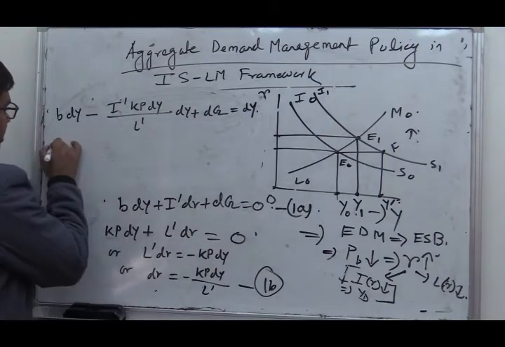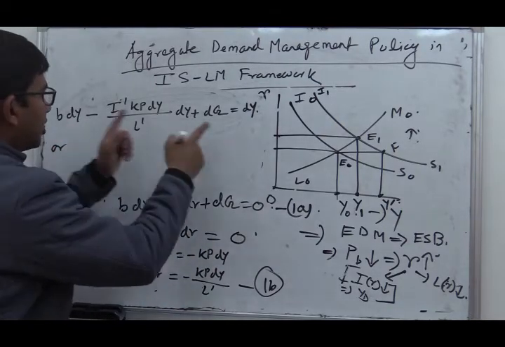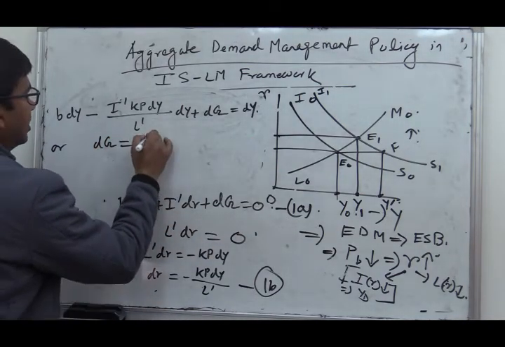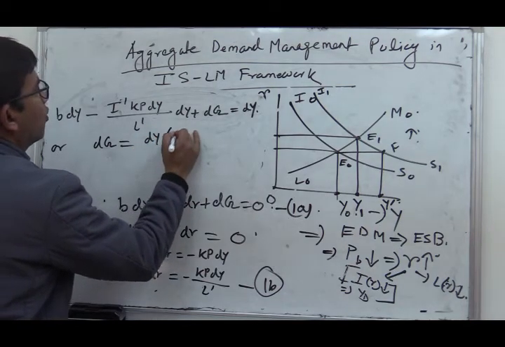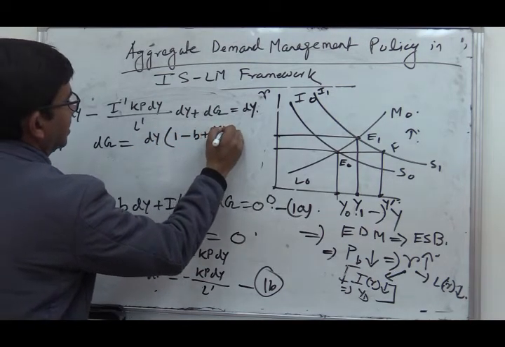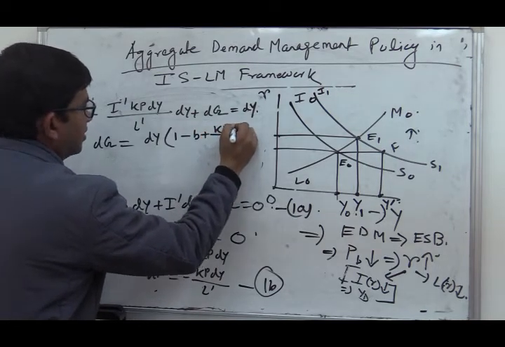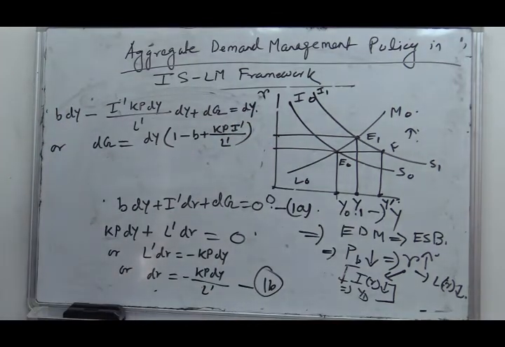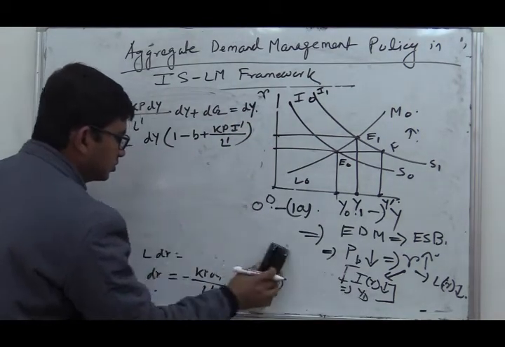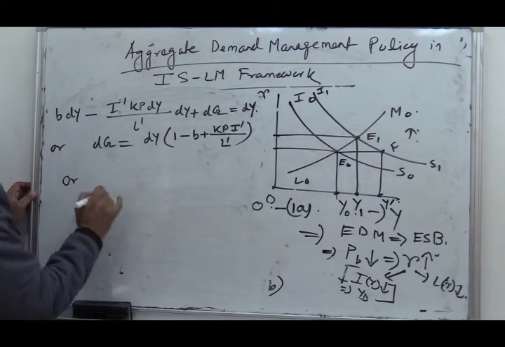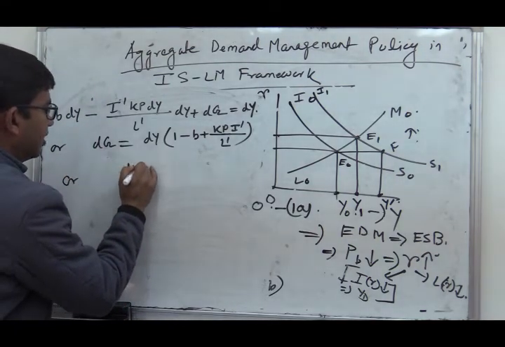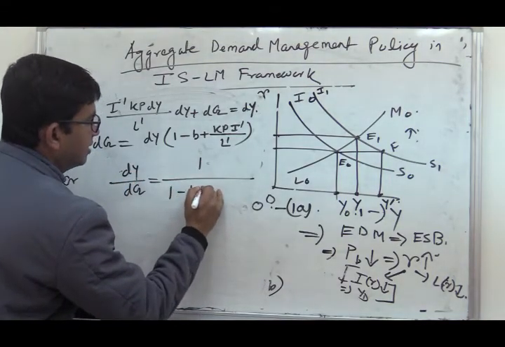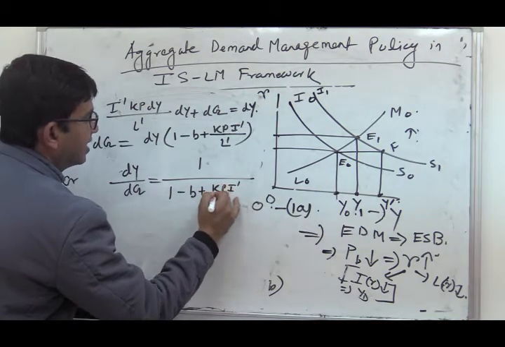Or in other words, we can take all the dy components to the right hand side. So it will be dg equals dy into 1 minus b plus Kp I dash divided by L dash, or in other words dy by dg equals 1 divided by 1 minus b plus Kp I dash by L dash.